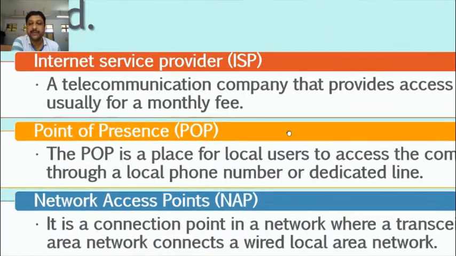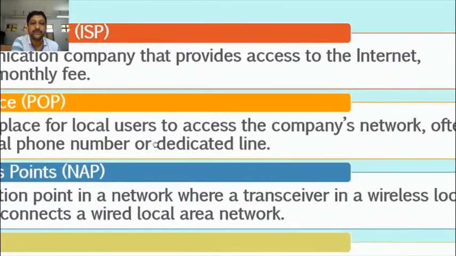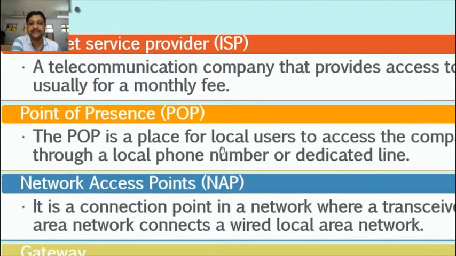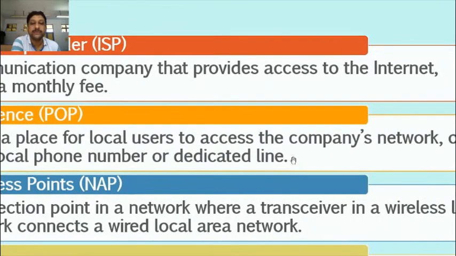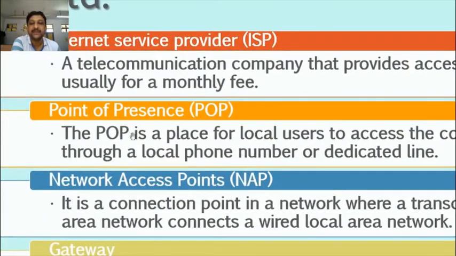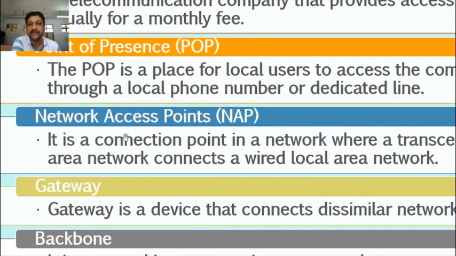Now POP, point of presence. The POP is a place for local users to access the company's network, often through a local phone number or dedicated line. Actually, this is a dedicated line or local phone number, known as POP, for local users to connect with the company's network. This provides a number, and that number is known as POP, point of presence.